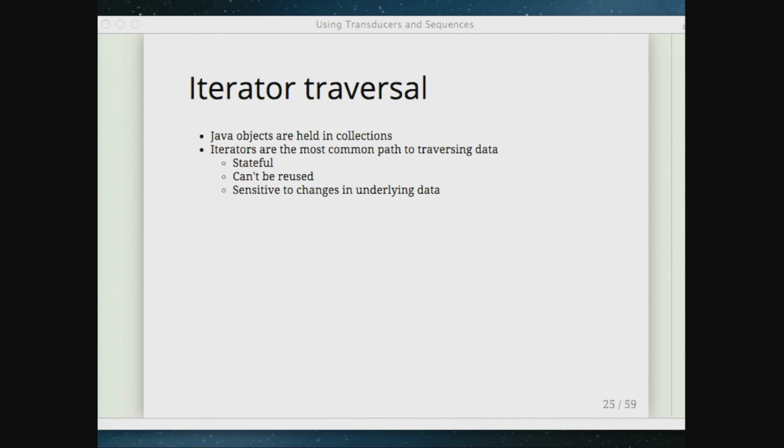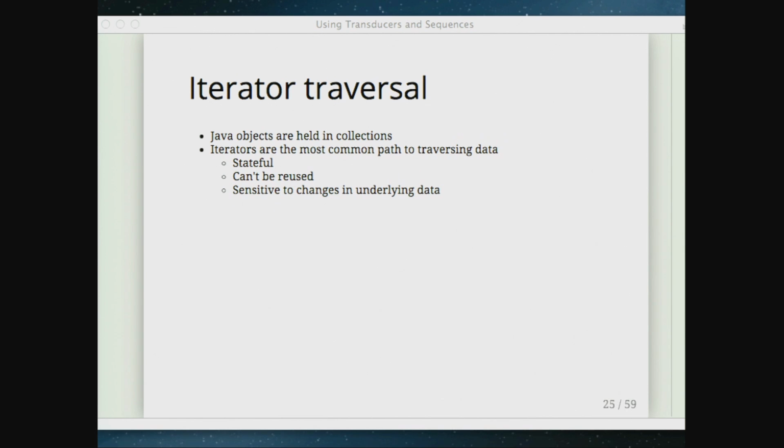We've also talked about iterator traversal in that Java code. Java objects are held in collections. The iterators are the most common way that we walk through them and traverse them. Iterators are terrible. They just really are bad. They're stateful. You can't reuse them. If you get one and you pass it to somebody else, then you've got two things that are trying to contend for the same stateful thing. You can't copy it and fork them in any way.